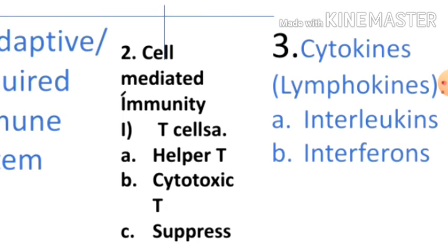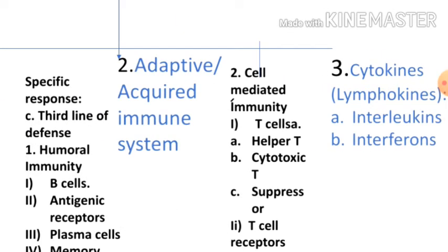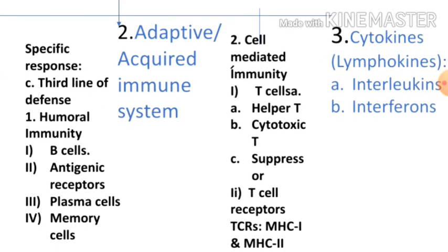Now, these cytokines are important hormones of our immune system. They are also known as lymphokines. There are two types of them, interleukins and interferons. They are vital against viral infection. They prevent the viral infection in our body.